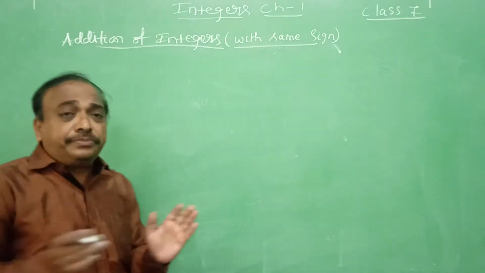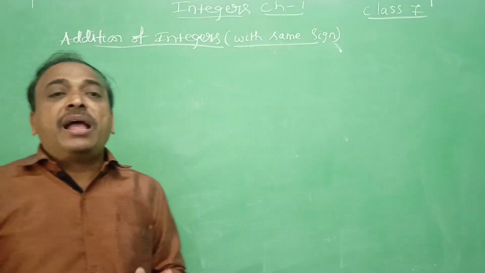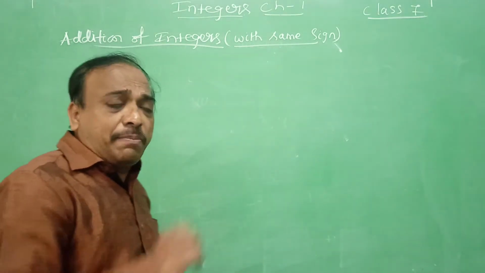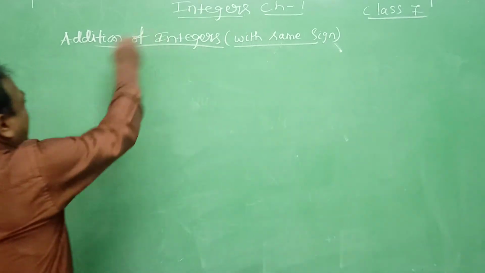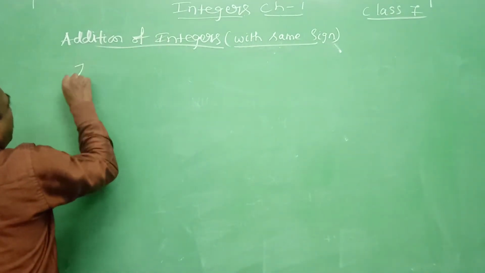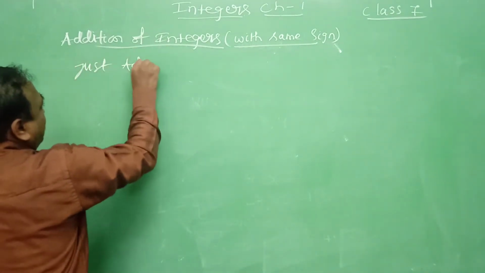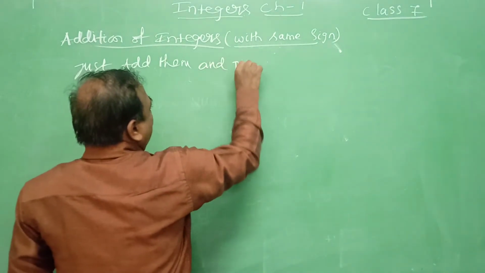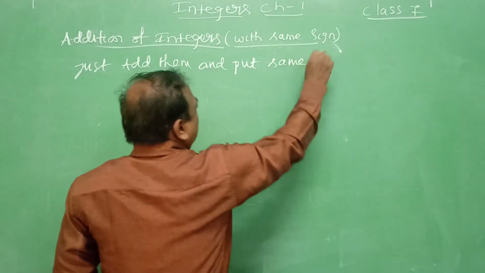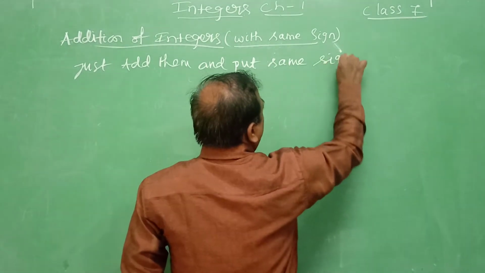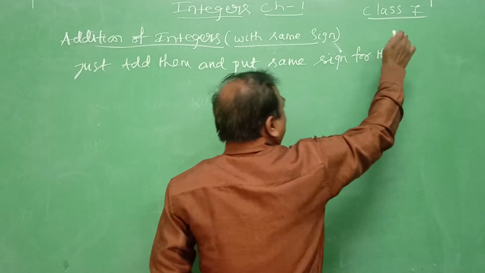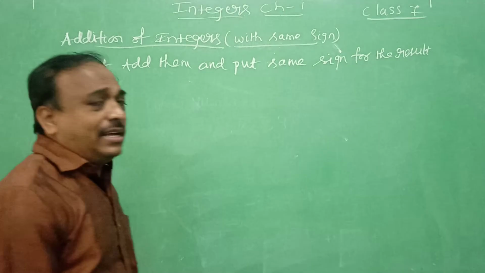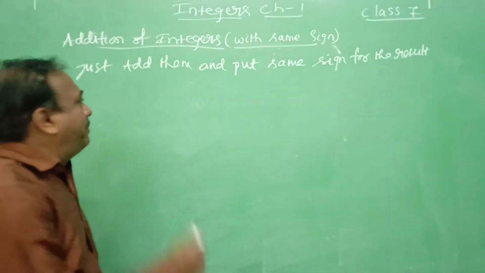So what we do? We just add them, and put the same sign for the result. Either both are plus or both are minus. So just add them and put the same sign for the result. Put the same sign for the result, maybe plus or maybe minus.